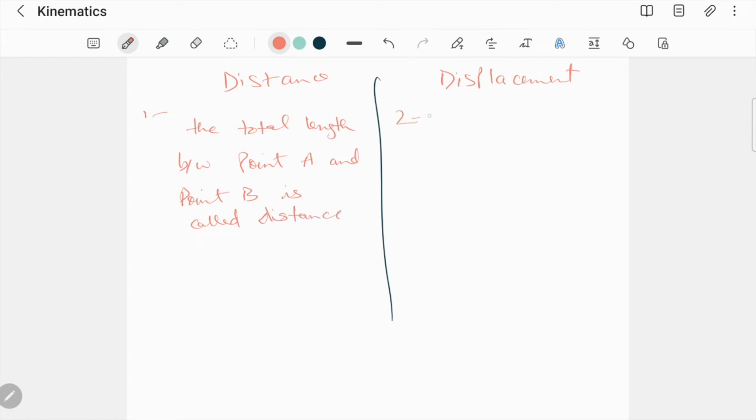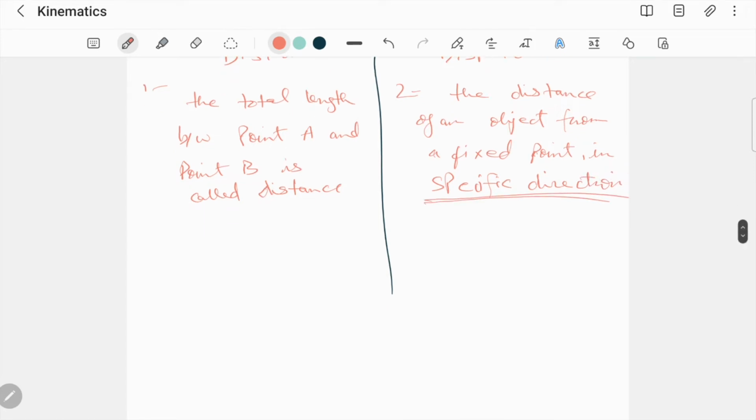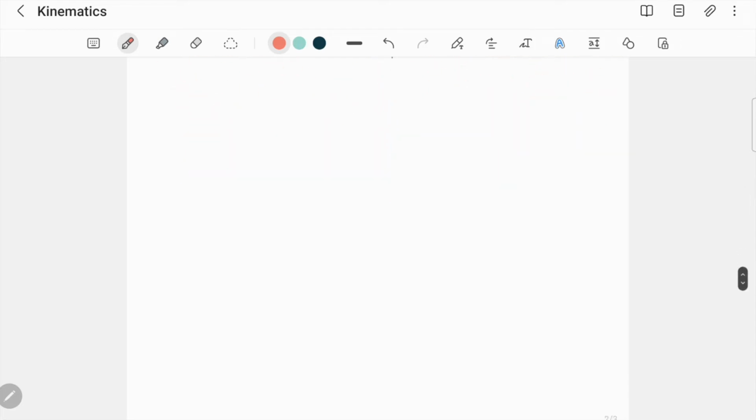Whereas the distance of an object from a fixed point, the shortest distance भी आप कह सकते हैं, the distance of an object from a fixed point is called the displacement in a specific direction. ये बात बहुत important है. Specific direction would be the displacement of that object. ठीक हो गया? Now let's look at some common examples of vectors and scalars.